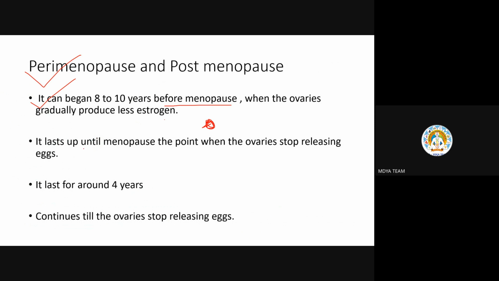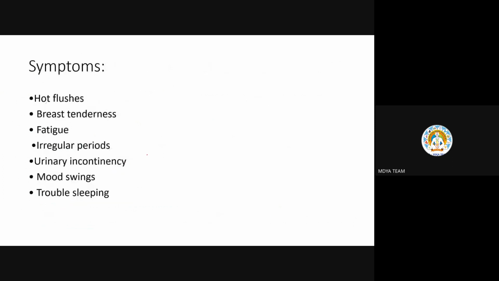Now it lasts until menopause, the point when the ovaries stop releasing the eggs. So what happens, since the start there will be less release of estrogen. Further it will end up till estrogen completely stops releasing, or the ovaries stop releasing the egg, at the exact time. Of course that is peri. So it lasts for around 4 years, continues till the ovaries stop releasing the eggs. This same thing we have studied. This is a very small topic today, and we'll complete.